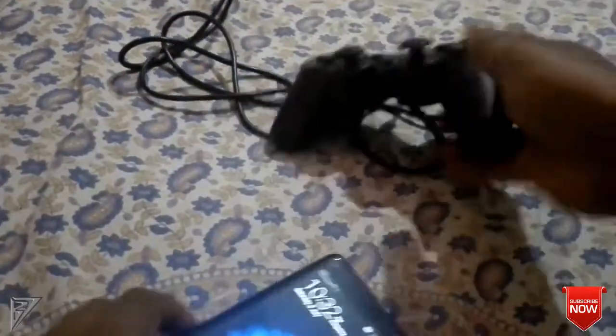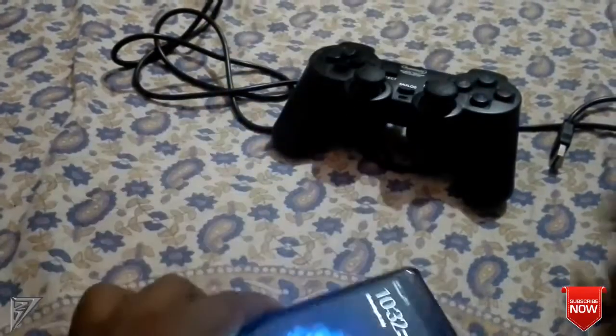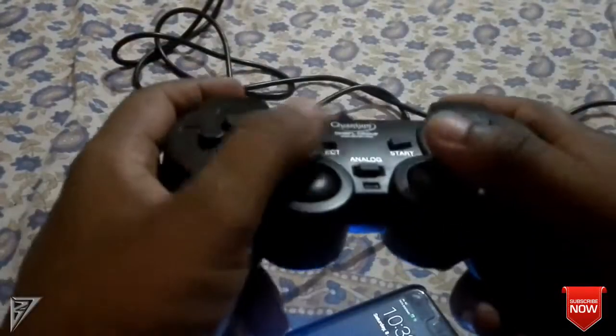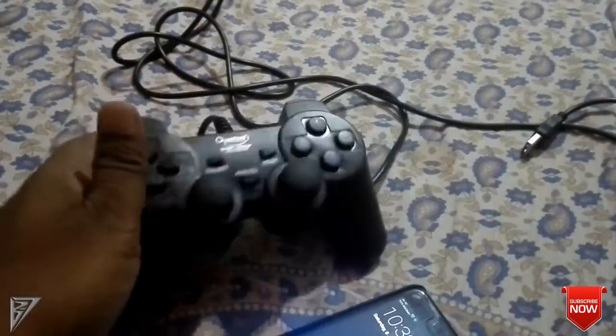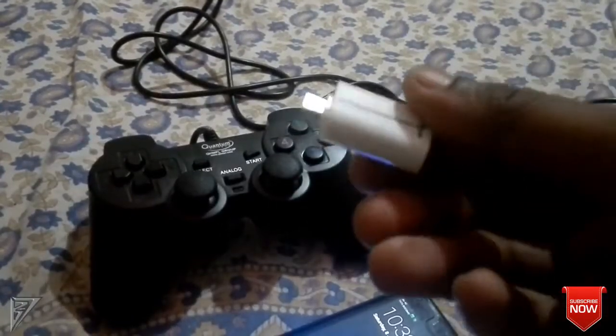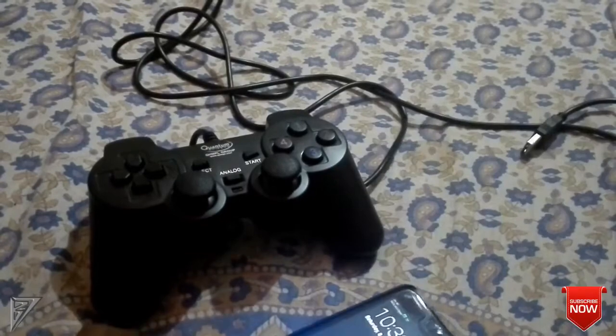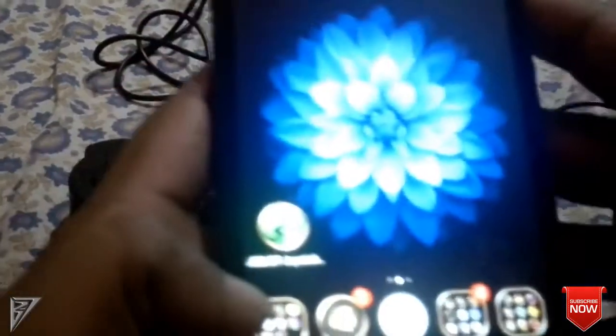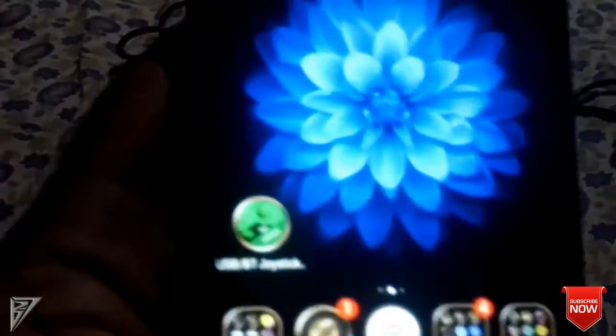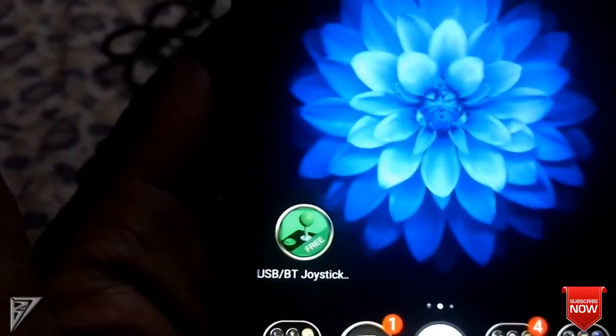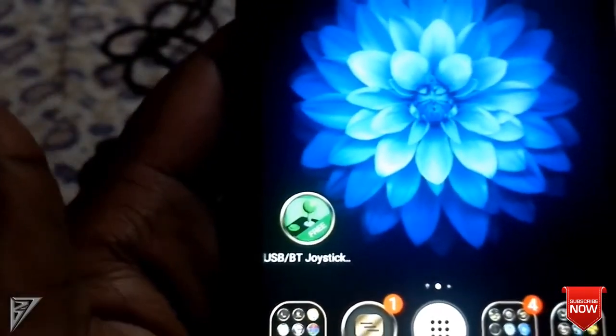Today I will show you how to connect a game controller or gamepad to Android devices to play PSP games. First of all, we need to have a normal game controller and an OTG cable, and you need to download an app from Play Store which allows you to connect the game controller to your Android device, that is the USB or Bluetooth joystick app, which is available from Play Store. You need to download and install that on your mobile so as to connect the game controller.